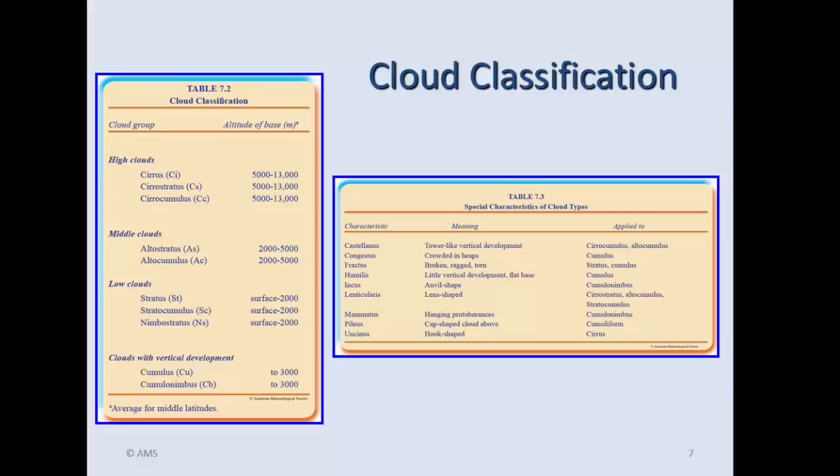Okay, low clouds, these are going to be clouds from right at the surface to 2,000 meters, which again is 6,000 feet. Now we do have, if you look right at the bottom, clouds with vertical development. It can be slightly different. The cumulonimbus cloud, and this is important, can actually go through all three of these sections. In other words, the base of that cloud can be in a low cloud situation, less than 6,000 feet above the surface, and the top of that cloud can occasionally punch through the stratosphere. So a cumulonimbus cloud, where we get our thunderstorms from, can go all the way up from near ground level into near the stratosphere.